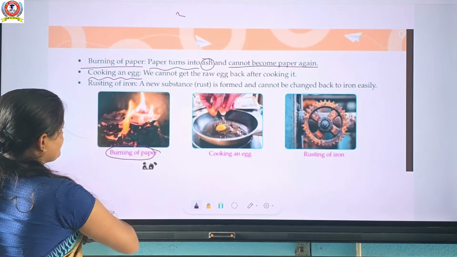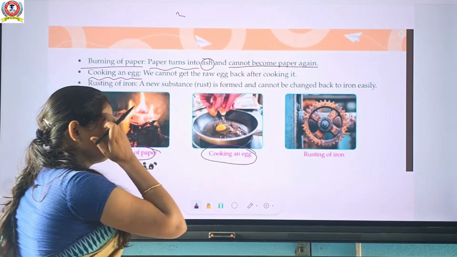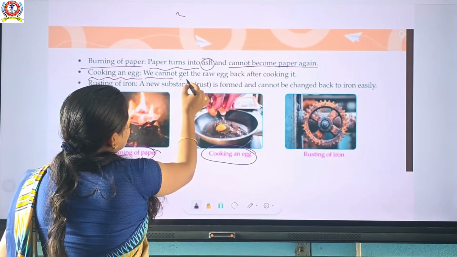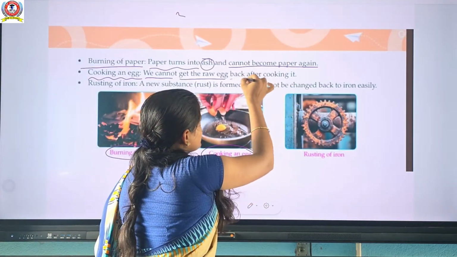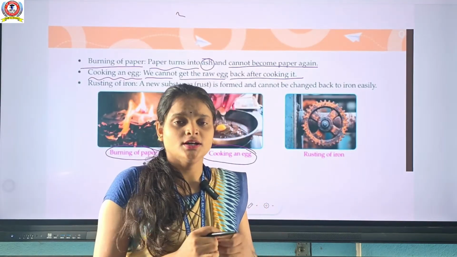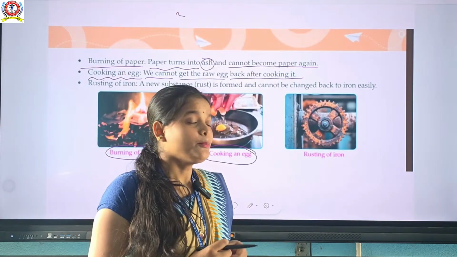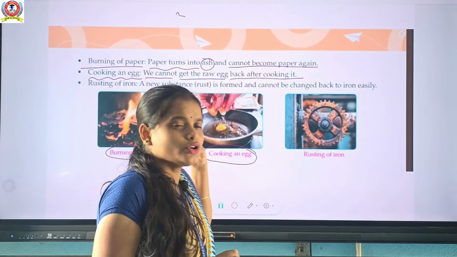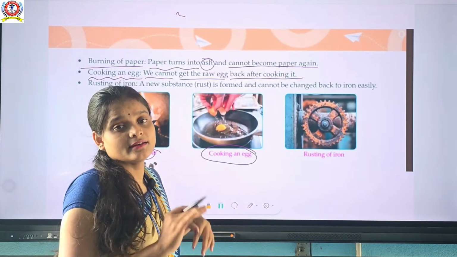This one is burning a paper. Second one is cooking an egg. You can make a different food item with an egg. We can get a raw egg, but we cannot get the raw egg back after cooking. After you boil an egg, or make an omelette, or make a porridge, anything, you can make any item through the egg. You just observe that we cannot get the raw egg again.